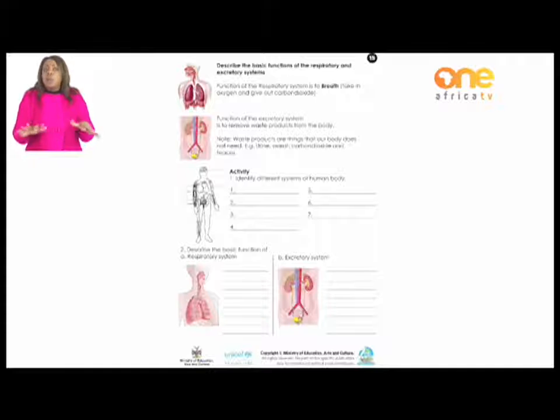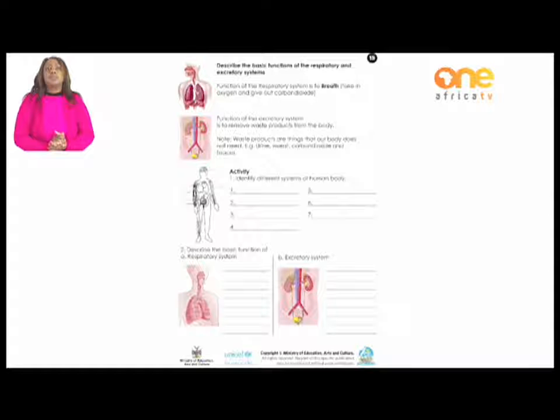Take note that the waste products are the things that our body does not need, such as urine when you go pee at the toilet, the sweat when you do some exercises, the carbon dioxide that you breathe out, and then the feces when you go to the toilet. Those are the waste products that our body does not need.